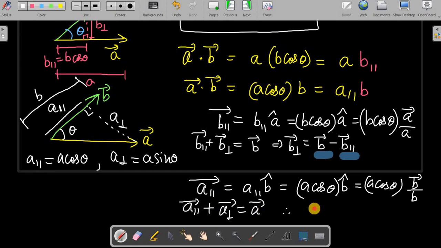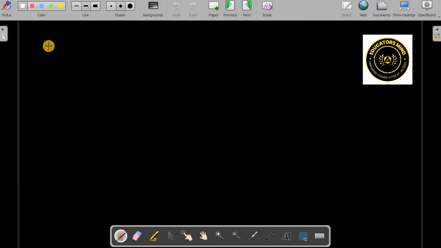So from here we can understand that A perpendicular will be A vector minus A parallel vector, and the parallel vector we have calculated. Okay, this is the physical meaning of that, and there are a lot of applications of the dot product that we are going to see.